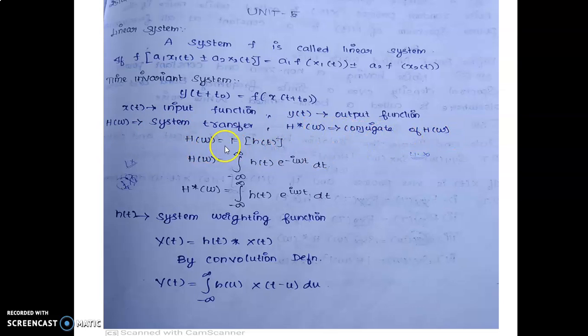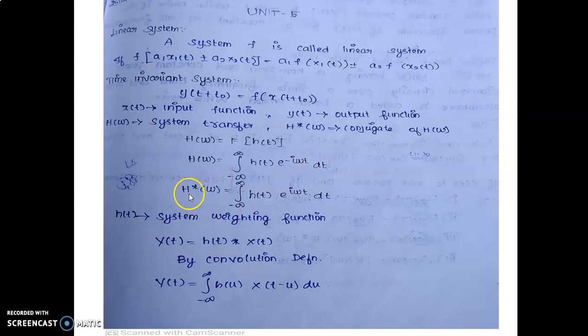H of omega equals the Fourier transform of h of t, defined by H of omega equals the integral from minus infinity to plus infinity of h of t into e power minus i omega t into dt.